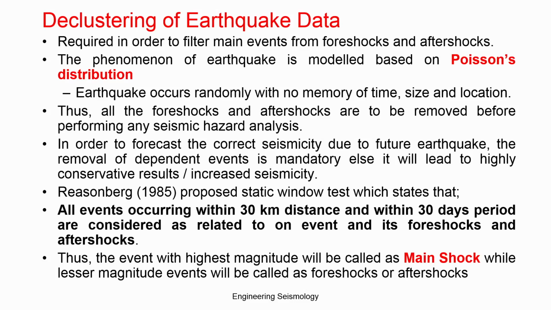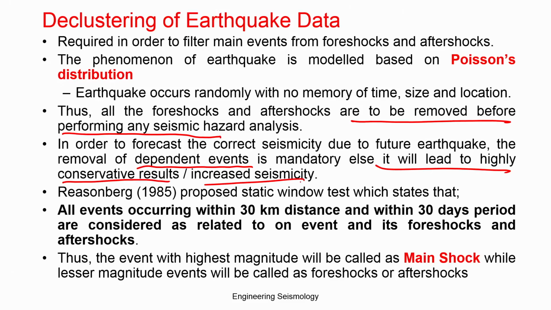So that means there should not be any overlap of the same earthquake in the region. That has to be taken care of. So all the foreshock and aftershock have to be removed before performing any seismic hazard analysis. In order to forecast correct seismicity due to future earthquakes, the removal of dependent events, the foreshock and repeated main shock, is mandatory, else it will lead to highly conservative results and increased seismicity.